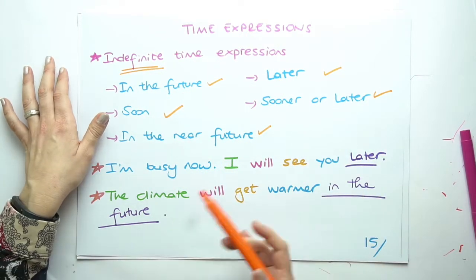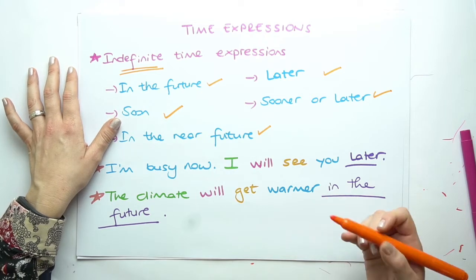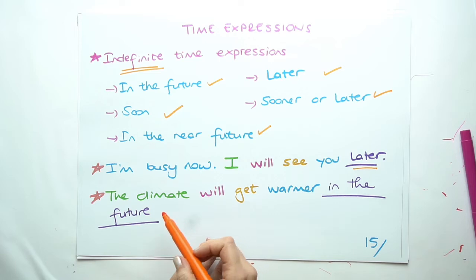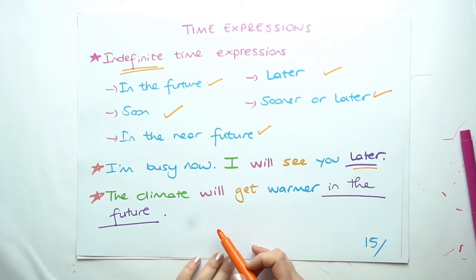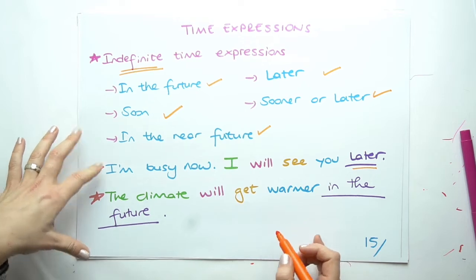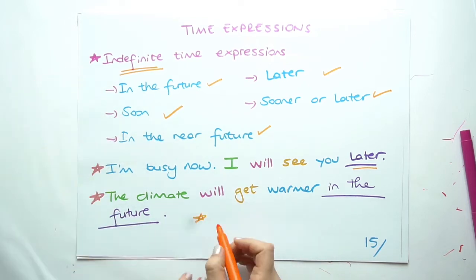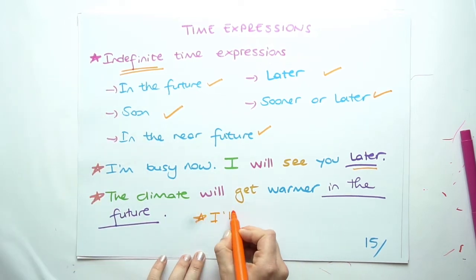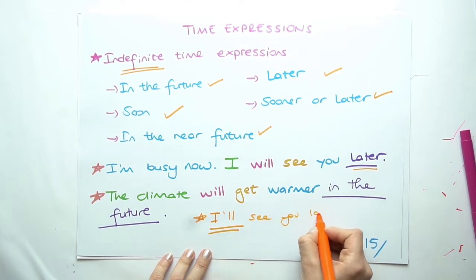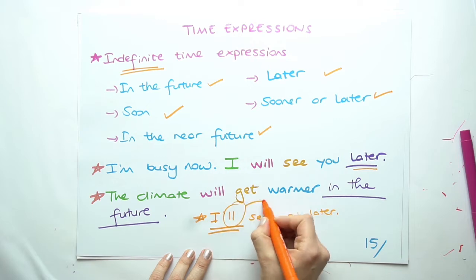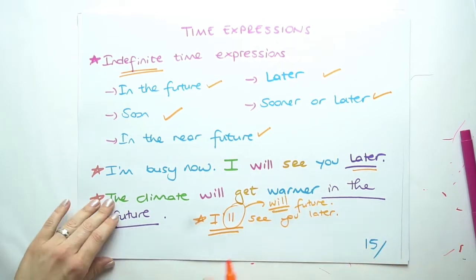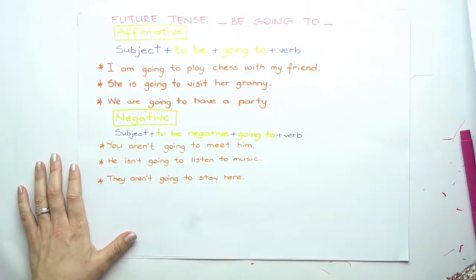For example, I'm busy now, I'll see you later. Later is an indefinite time expression. The climate will get warmer in the future. In the future is an indefinite time expression. Also, we should note that in short version, we can use I'll just like this. I'll see you later. This gives me the idea that we're using will and future for our sentence.